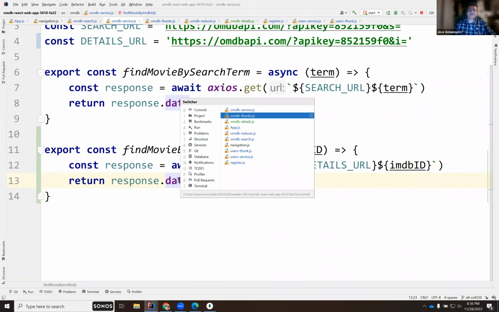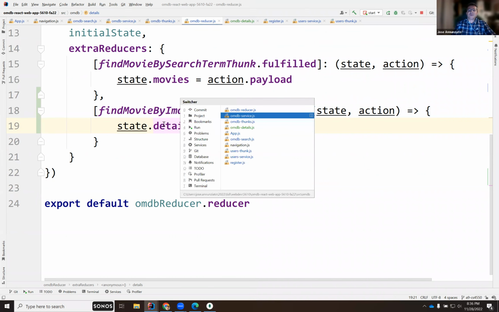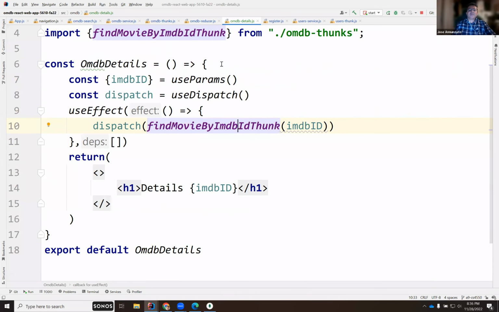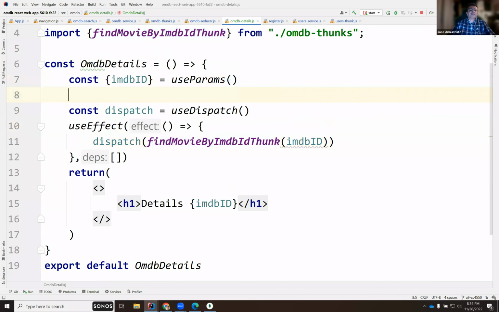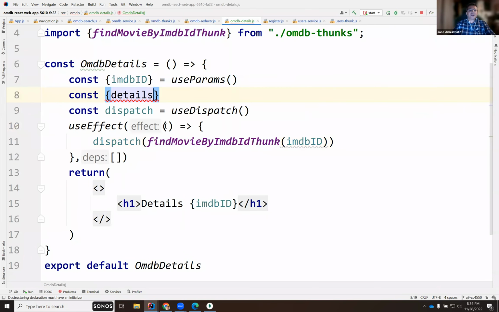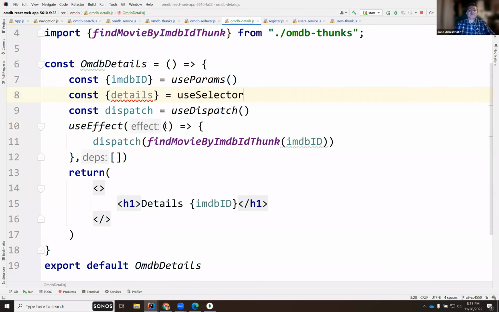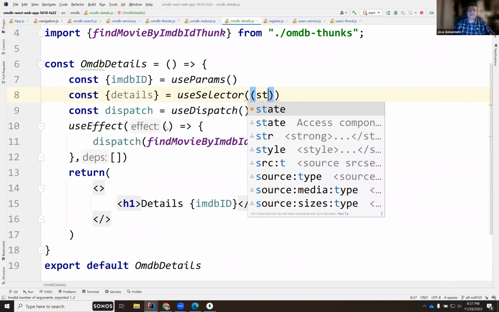This data is dumped in the reducer right here in the payload. We put it in the details. So now that it's in this details state, we should be able to extract that with a selector, right? So we should be able to extract this details from the selector. So use a selector from the state, right?